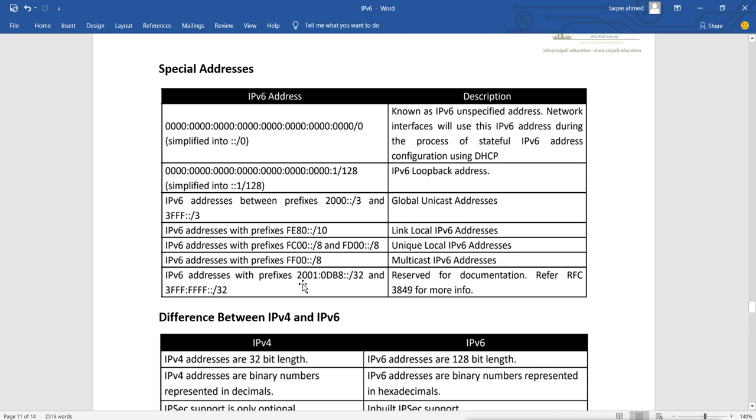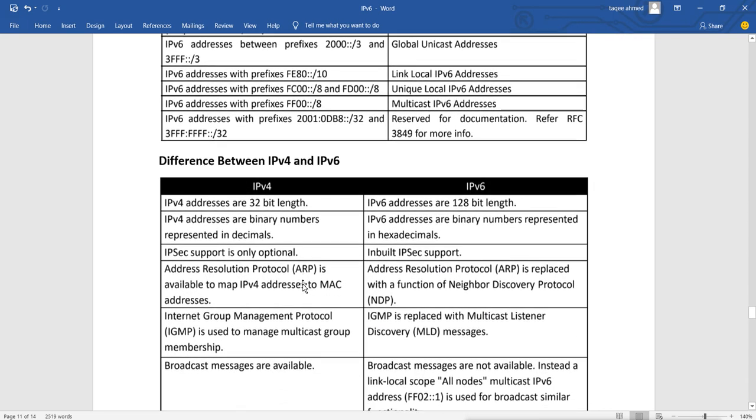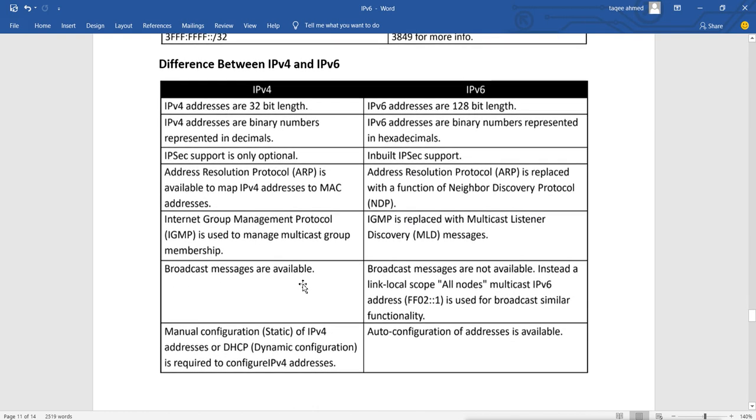Now what is the difference between IPv4 and IPv6? IPv4 is 32-bit, IPv6 is 128-bit. IPv4 addresses are binary and represented in decimal. IPv6 is binary but represented in hexadecimal. IPsec support is only optional in IPv4, but it is inbuilt in IPv6. Here, Address Resolution Protocol is available for MAC addresses, but in IPv6 we don't need ARP, because ARP works on broadcast and IPv6 doesn't have broadcast.